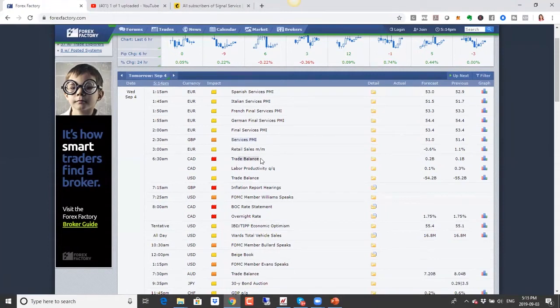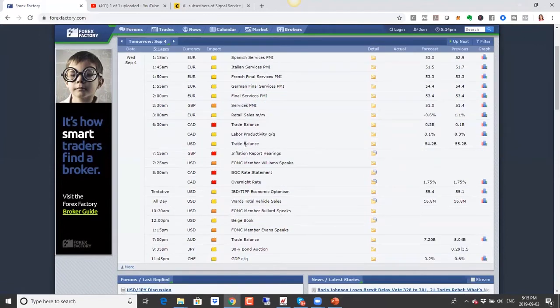And then we have trade balance numbers for Canada. If the numbers are below expectations, this will also have a negative impact on the Canadian dollar, and we're likely to see dollar CAD go up as a result. As well, we have trade balance numbers for the US. Again, if they are below expectations, it will have a negative impact on the US dollar, because that will show that all this trade war is not really making much of a difference in improving the situation for US exports. So this is an important number as well.